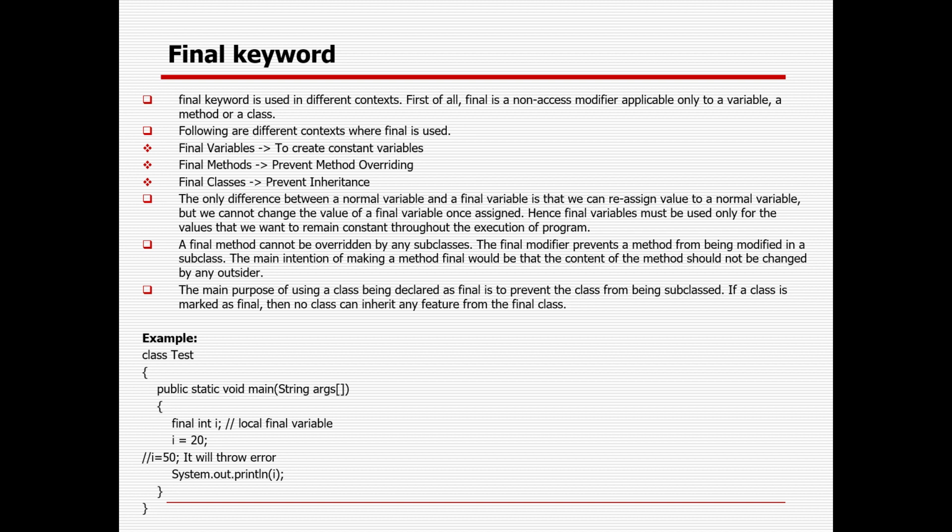Similarly, for a method I am defining in the class, I need to define it as final so that no other person can override the method. Similarly, if I don't want a variable value to change, I use the final keyword so that nobody can change the variable value multiple times. So the final keyword is used in different contexts. First of all, final is a non-access modifier applicable only to a variable, a method, or a class. Following are the different contexts where final is used: a final variable creates a constant value which cannot be changed, at method level it prevents overriding, and at class level it prevents inheritance.